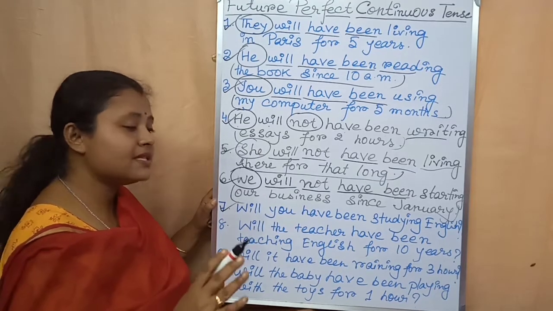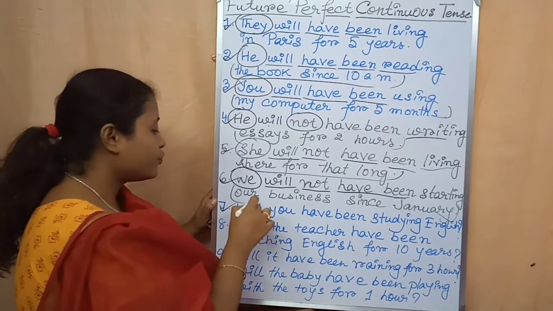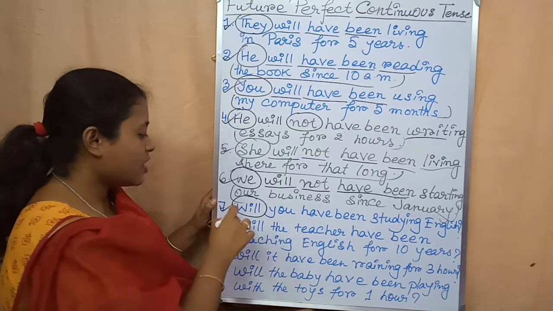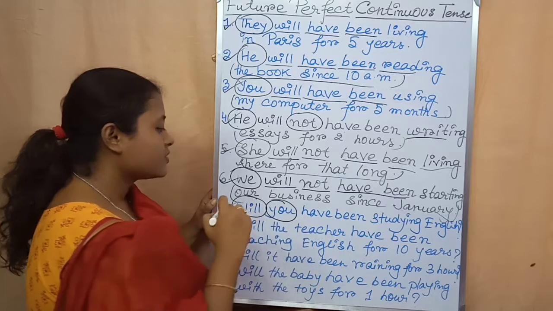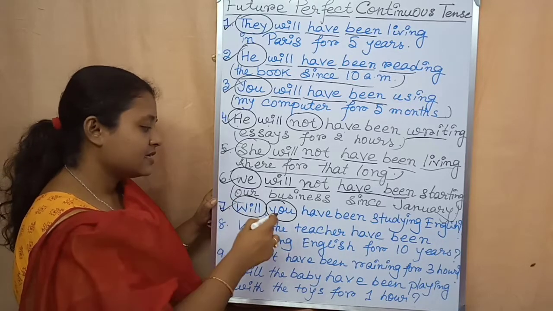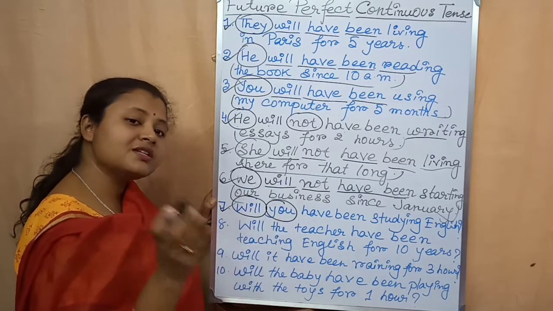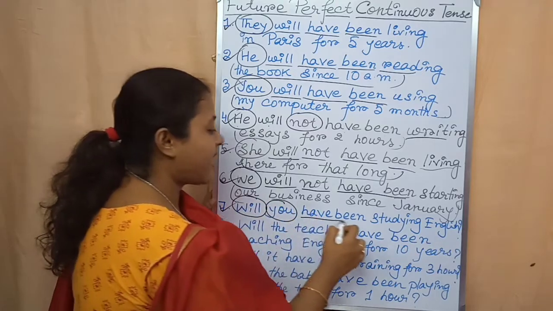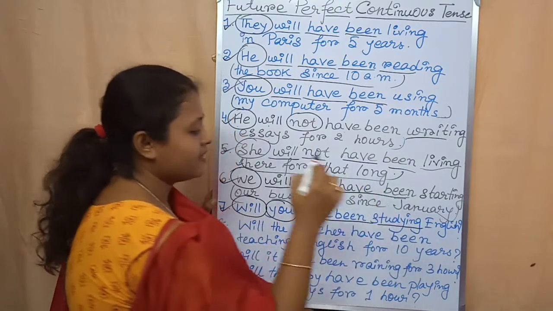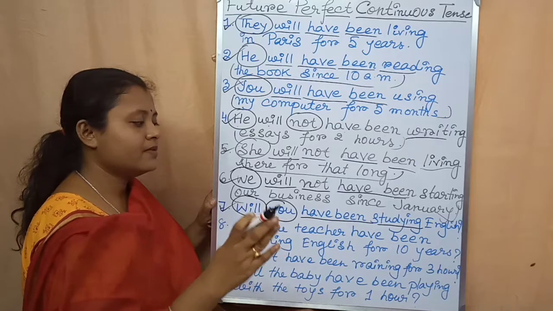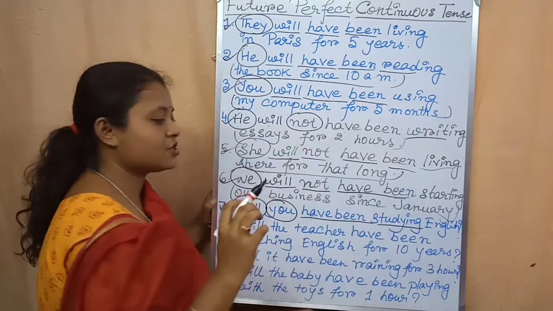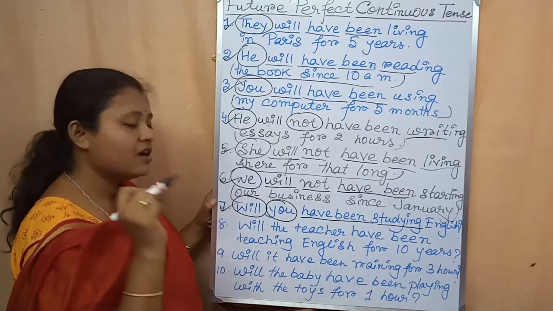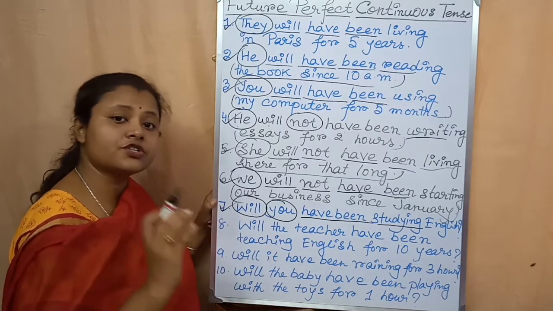Will you have been studying English? Will. It is the auxiliary verb, future tense. After that, the subject you have to write you. That means it is written in second person. Then have been. After that, studying. Studying is the present form. After that, ing. Study plus ing. Studying. Then English, the object. Then the question mark. It is an example of interrogative sentence.